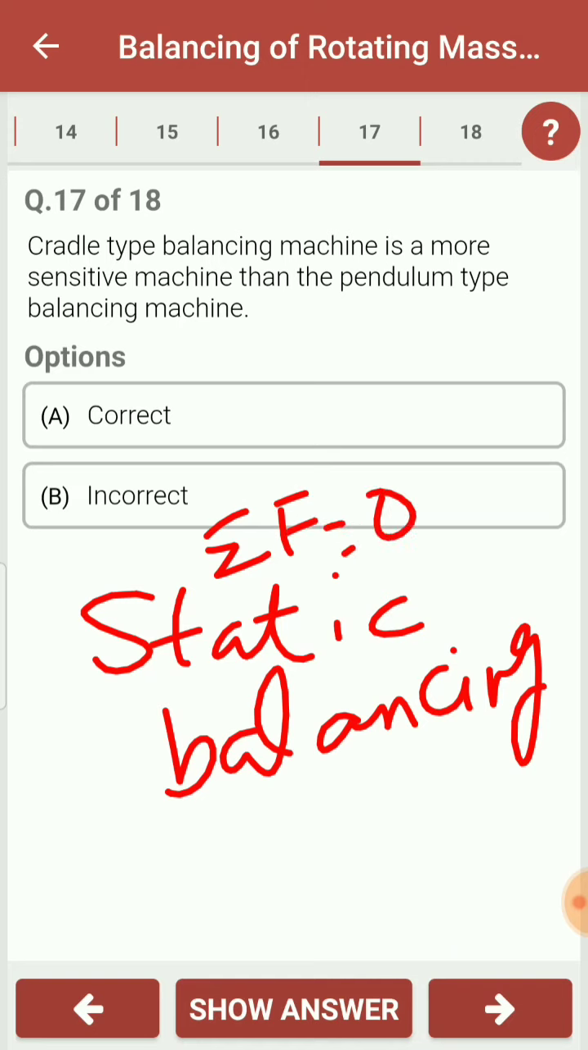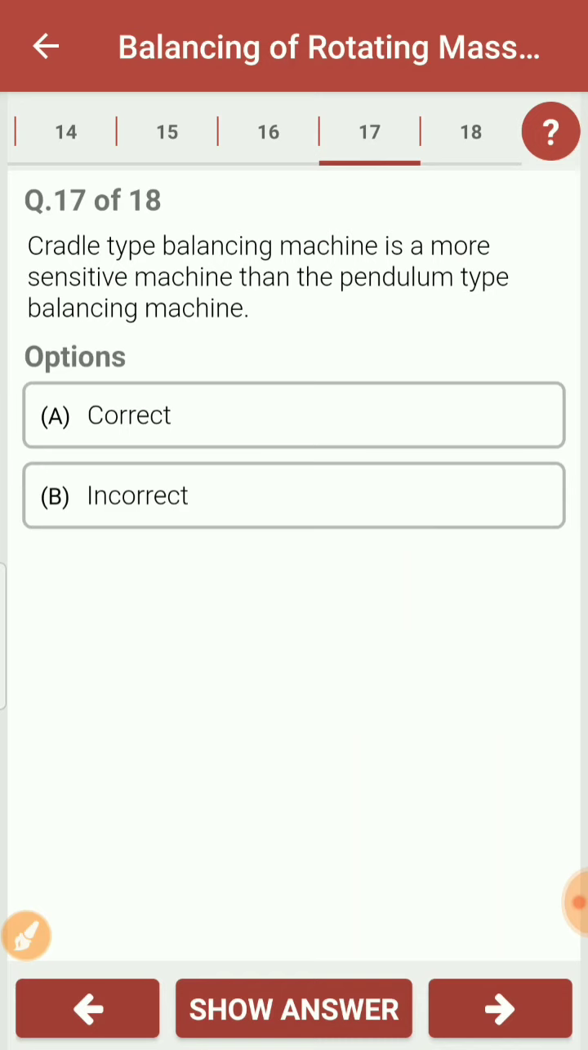Fine. So in this case, we can see that the cradle type is more sensitive. More sensitive means what? Even if there is a small unbalanced force, this type of balancing system is able to recognize that small unbalanced force, as compared to the pendulum balancing machine. That's why we can say that it is more sensitive as compared to the pendulum type balancing machine.